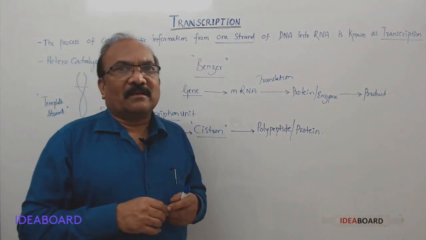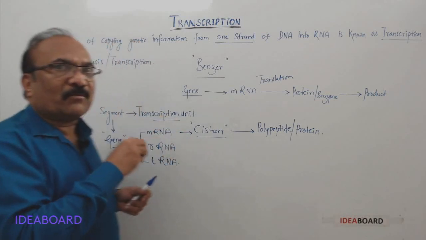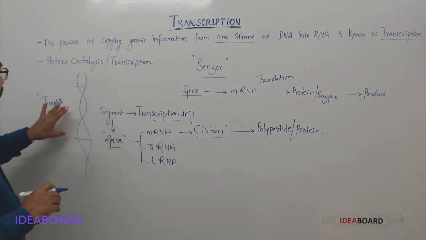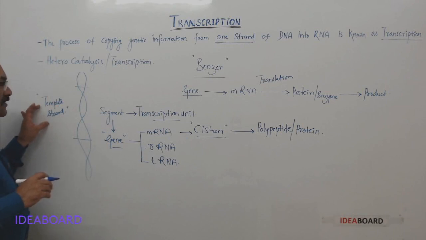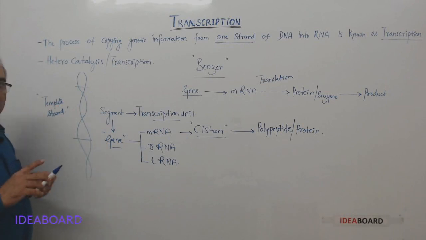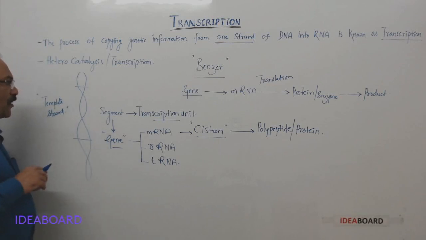That is during replication. But in transcription, only one strand behaves as the template strand. And you have to understand one more point here: which strand will that be?